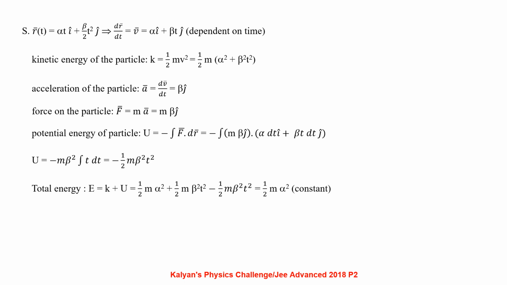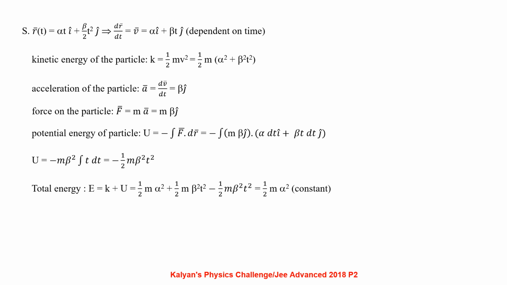Force acting on the particle F bar equal to m a bar, m beta j. Potential energy of the particle U equal to minus integral f bar dot dr bar, minus integral m beta j cap dot alpha dt i plus beta t dt j. So U equal to minus m beta square integral t dt, that is minus half m beta square t square.